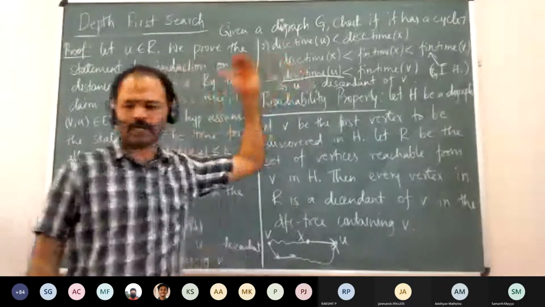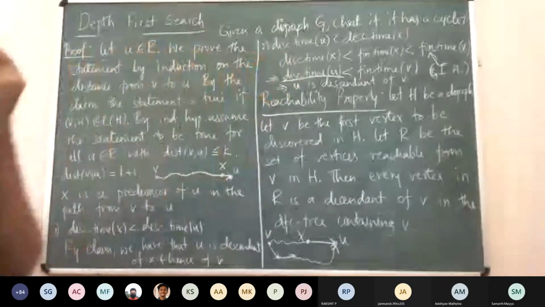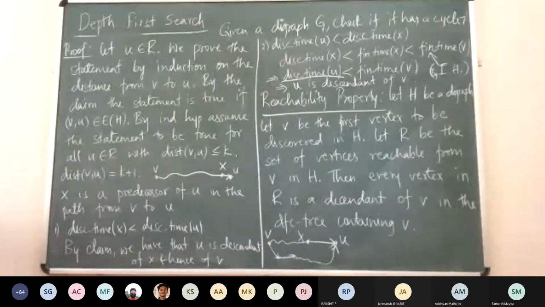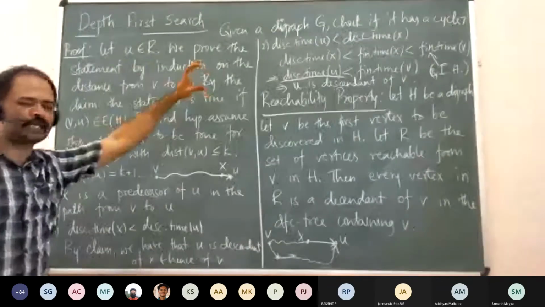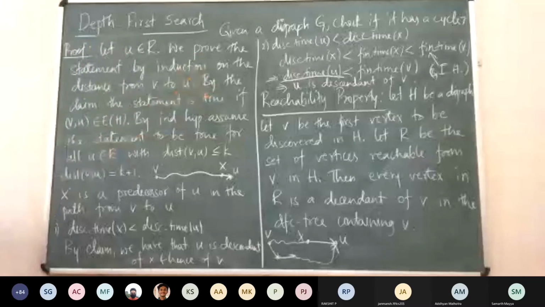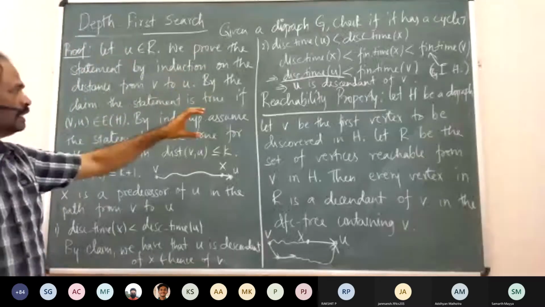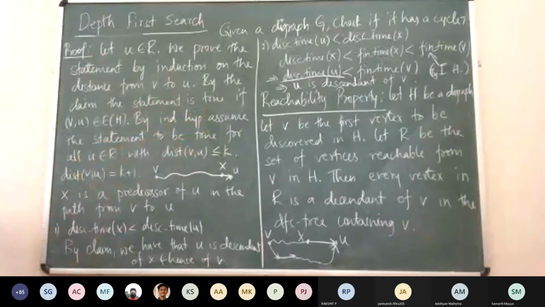Look at how the explore function is called. Explore V was called first, so the discovery time of V was set. Now we have proved that the discovery time of U is less than...